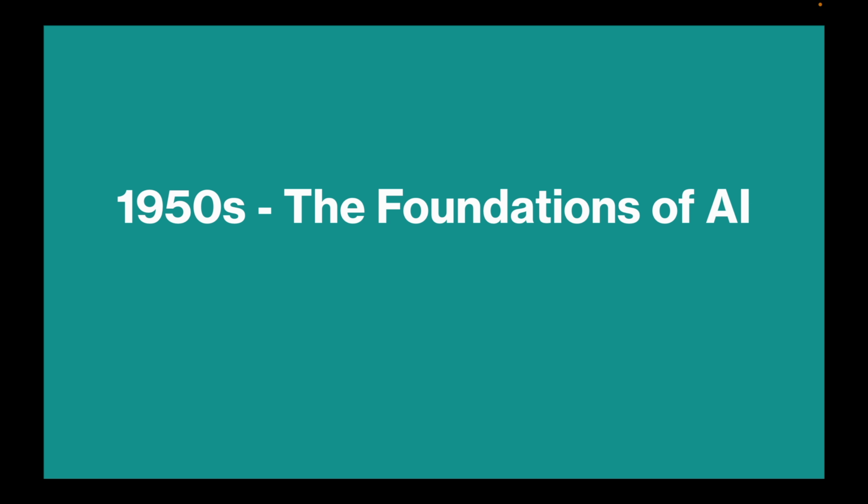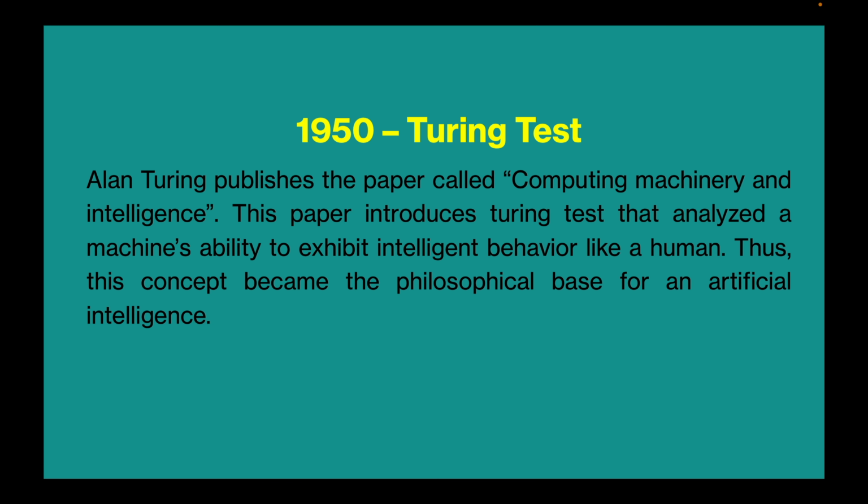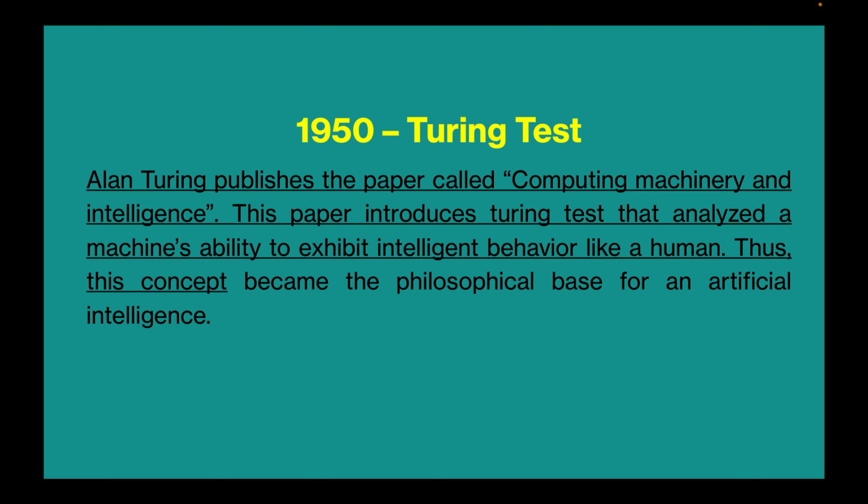It all starts in the 1950s, the foundation of AI, or the early days of artificial intelligence. In 1950, Alan Turing publishes the paper called Computing Machinery and Intelligence. This paper introduces the Turing test, which analyzes the machine's ability to exhibit intelligent behavior like a human. So this concept became the philosophical base for artificial intelligence.